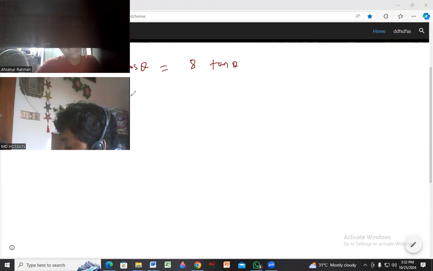Okay, now 3 cos theta equal to tan theta should be converted into a quadratic equation. Now, what is a quadratic equation? We know that in a quadratic equation the variable power will be maximum 2.